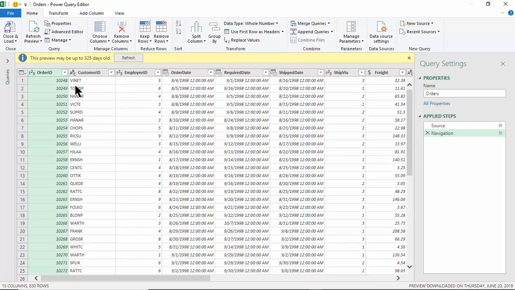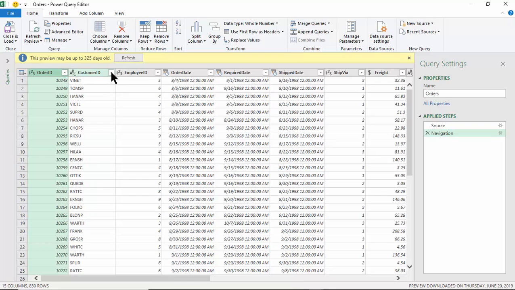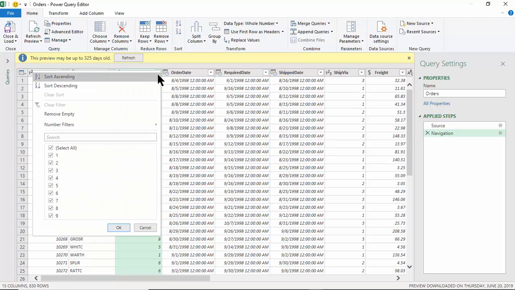So right away, it gives you a preview of that data, and right away we see the sort and filter is in there. So if you did the sort and filter on this window, then that's how it's going to come into Excel. It'll have the records sorted the way you want it to and also filtered. So you can sort and filter the data before you bring it into Excel using the Power Query. So that's a nice feature of that.